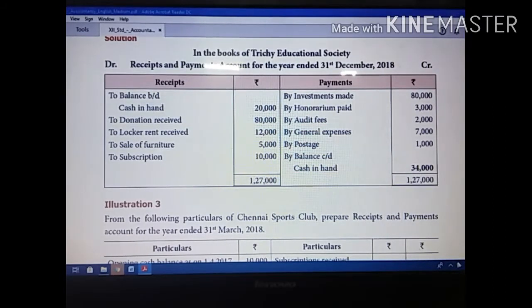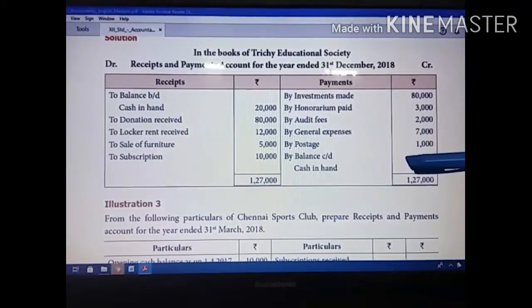So after you put all the amounts, you have to add separately. Don't think like this. Don't look at this amount, just see the other amount. So after entering all the amounts on the receipt side and payment side, you have to add the payment side separately and the receipt side separately. After adding that, you have to find out the highest value. So you have to put the highest value on both sides. So from the highest value minus the lowest value, you get the balancing figure.